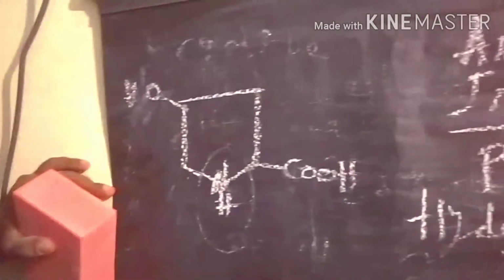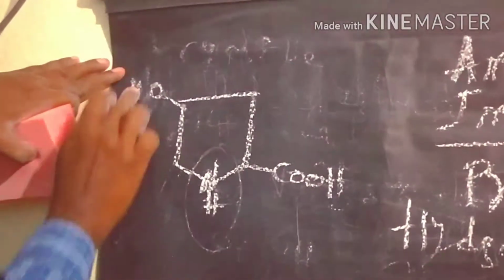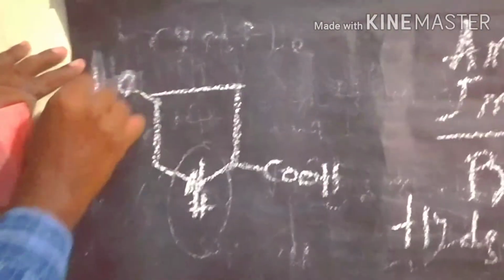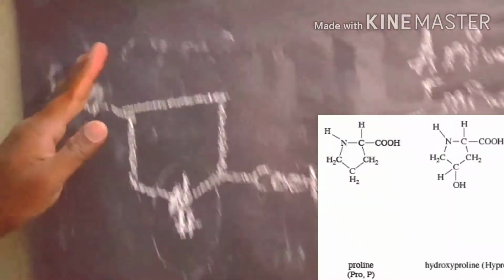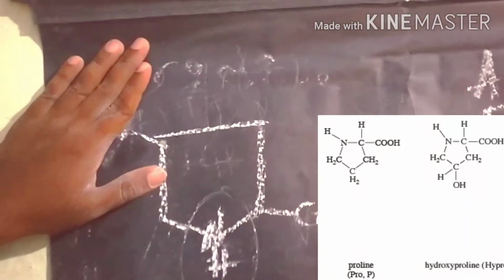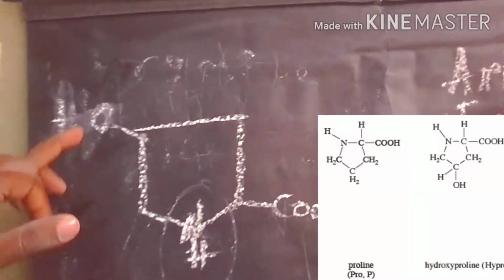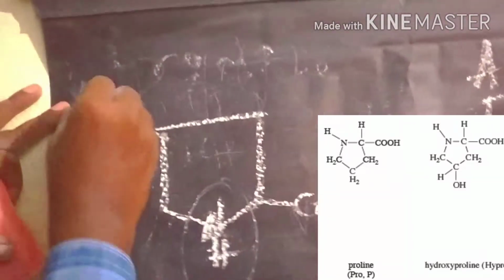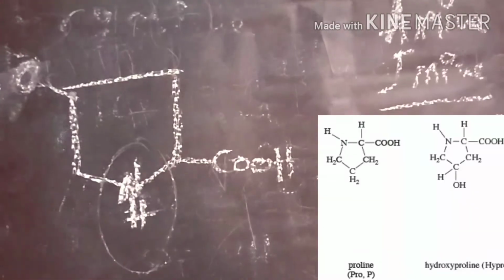Here we have a substitution on the hydroxy group, so that is hydroxyproline. That is the major difference between proline and hydroxyproline. If the hydroxy group is absent, that is proline. If there is a hydroxy substitution, that is hydroxyproline.